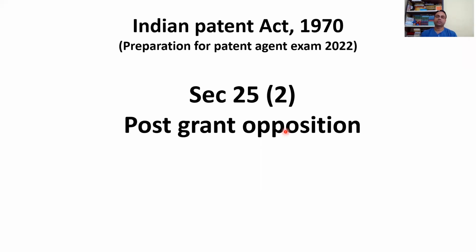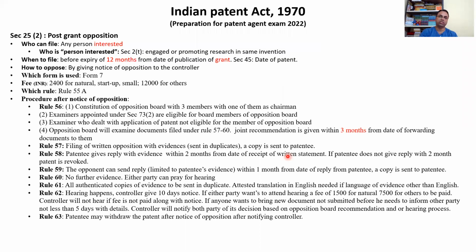So we finished section 25.1, that is called pre-grant opposition. Now we move to post-grant oppositions. Similarly, here also we see what the criteria are. So section 25A, post-grant oppositions. But what we see here, who can file an application? Any person interested.